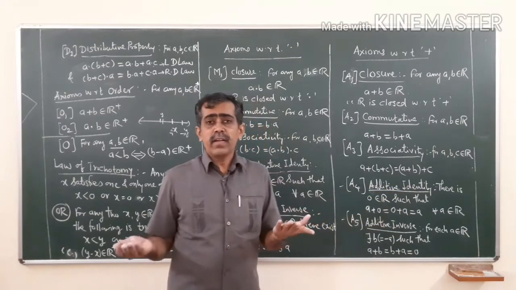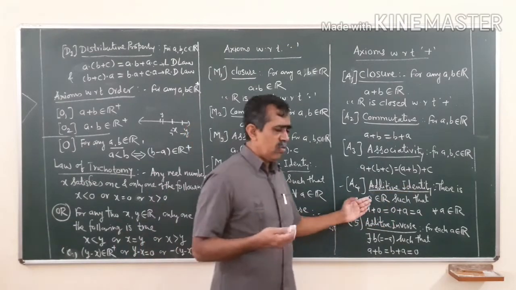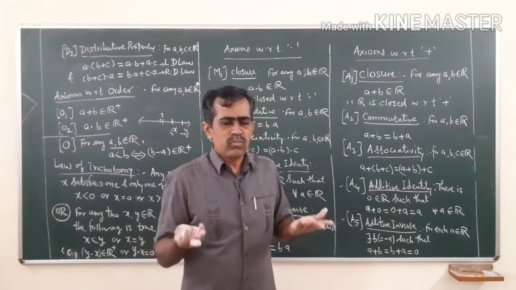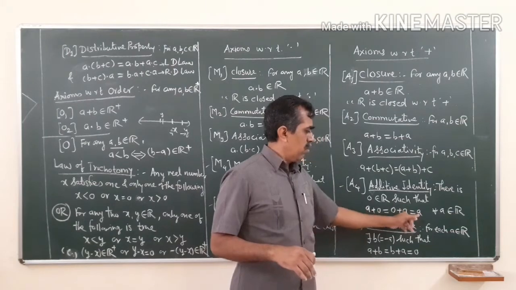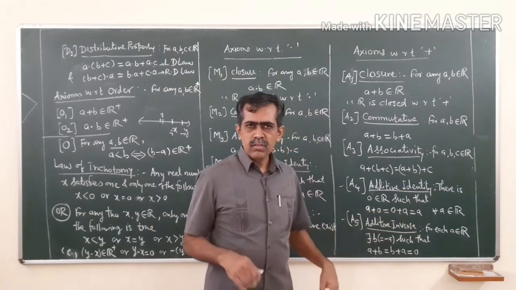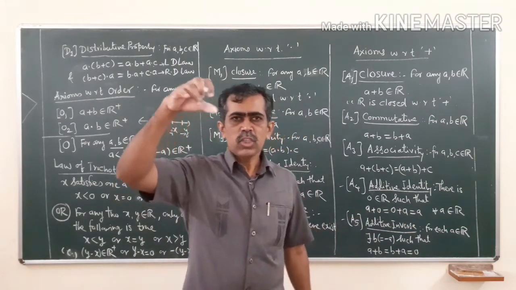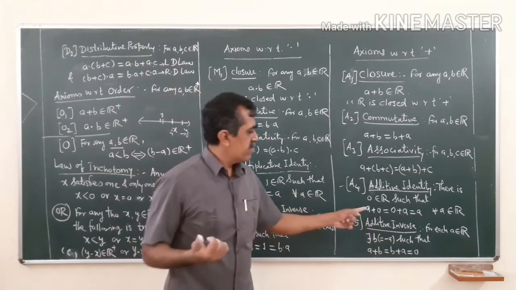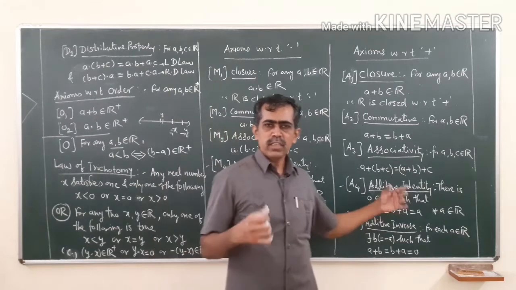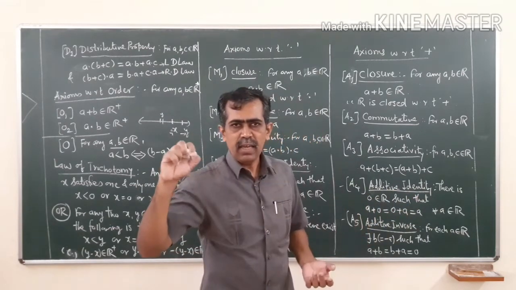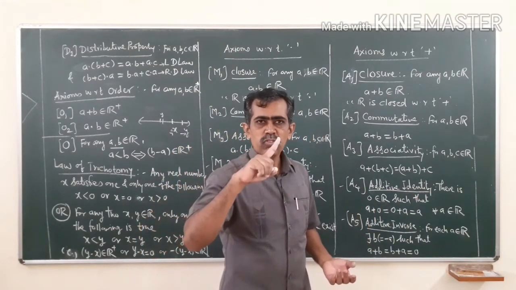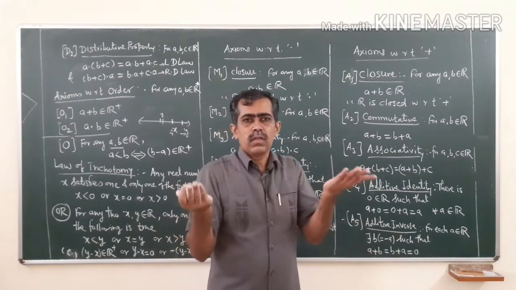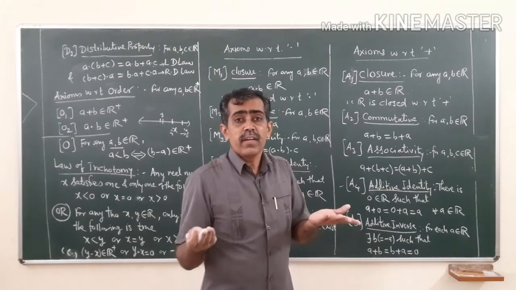Now, in due course, you are going to prove that additive identity. How many additive identities can be there? Because we know 0, but whether there exists any other number that we don't know, which when added to any number has no effect on the number. Suppose 0 dash, whether such 0 dash exists in R, such that a plus 0 dash is equal to 0 dash plus a is equal to a. So we have to check whether there is one and only one additive identity, or whether there are some more additive identities.